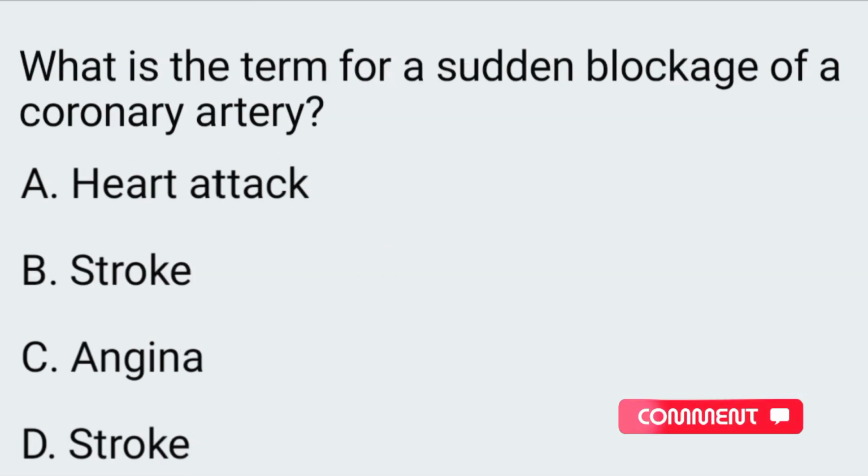Next question. What is the term for a sudden blockage of a coronary artery? A. Heart attack, B. Stroke, C. Angina, D. Cardiac arrest. The correct answer is option A, heart attack.